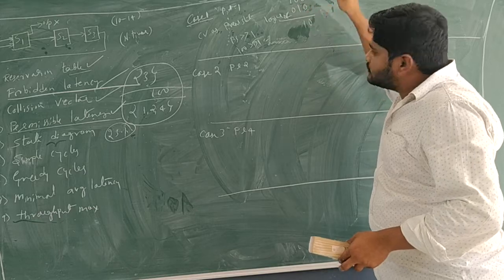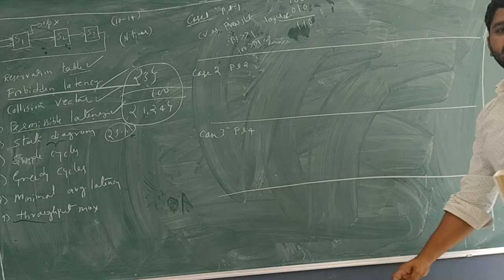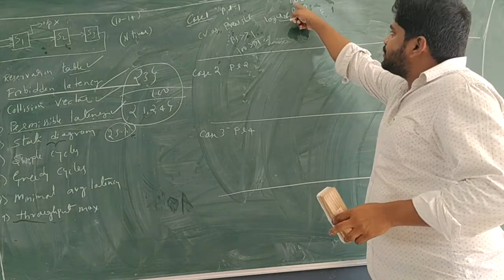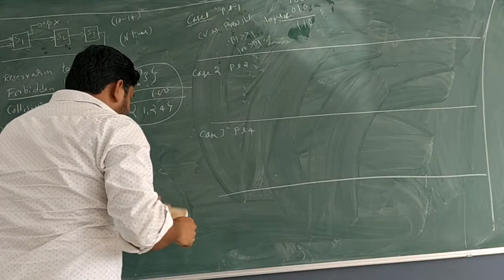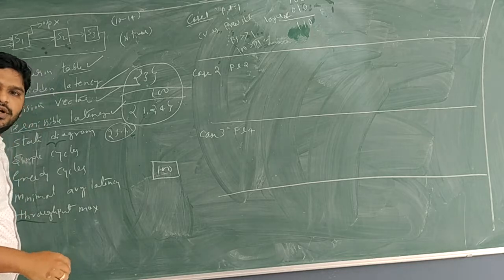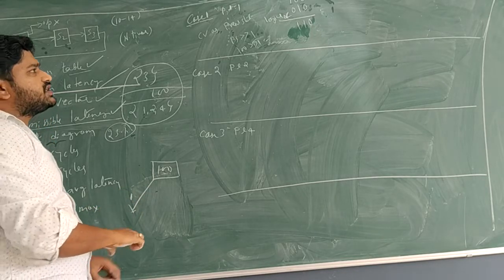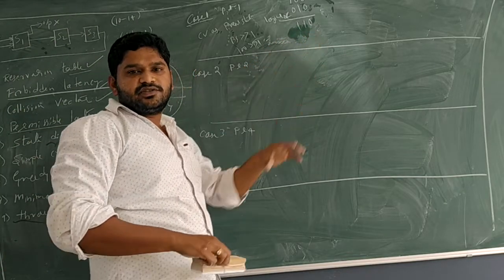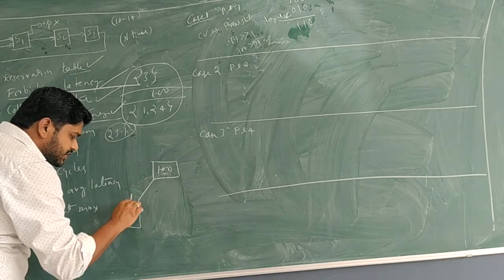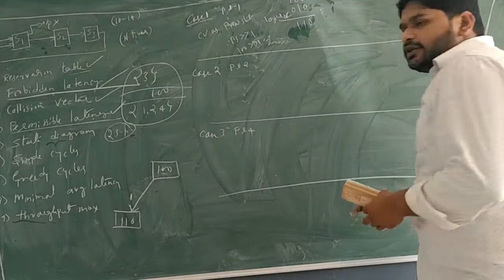Then 1 OR 0 gives 1, 1 OR 0 gives 1. So 1, 1, 0. What was the present state? 100 with the permissible latency of 1. The next state we have reached is 110. Is it clear? 110.